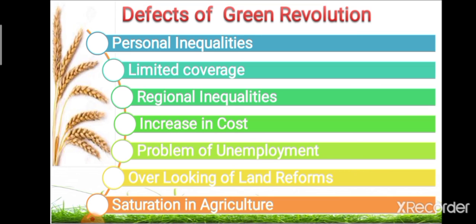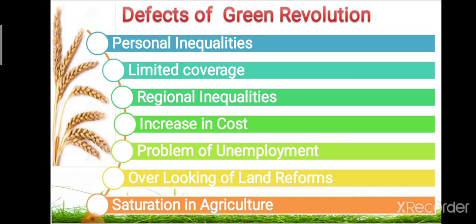Then next defect, that is saturation in agriculture. Due to the increase in agricultural production, no doubt in Punjab, it has now reached a stage where there is no further scope of increasing area under cultivation and rapid increase in production. So there is saturation in agriculture.